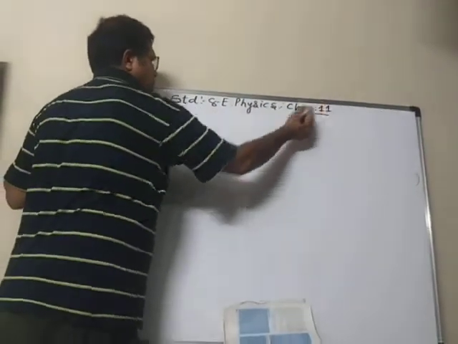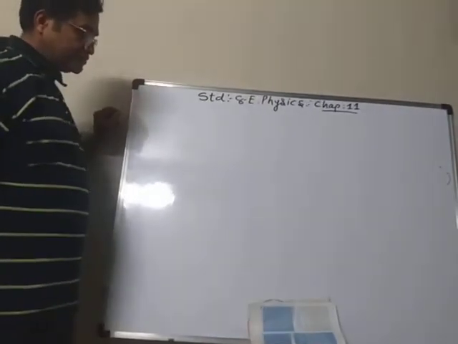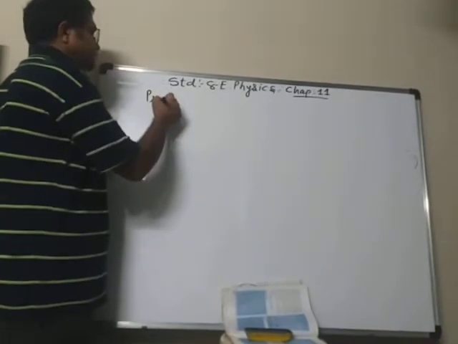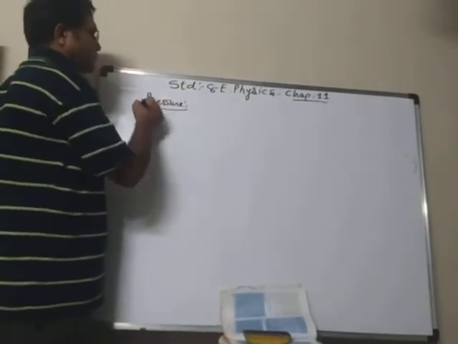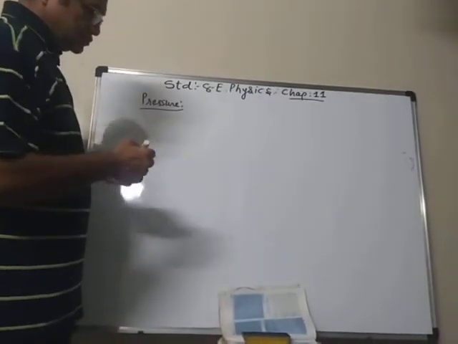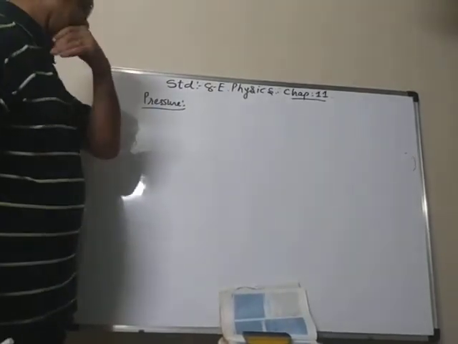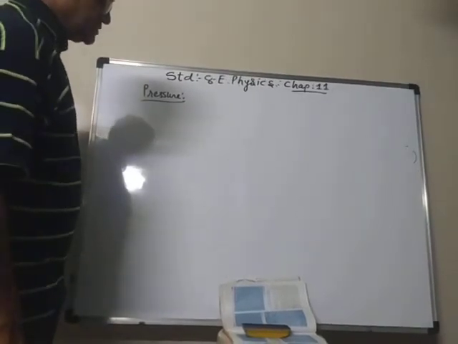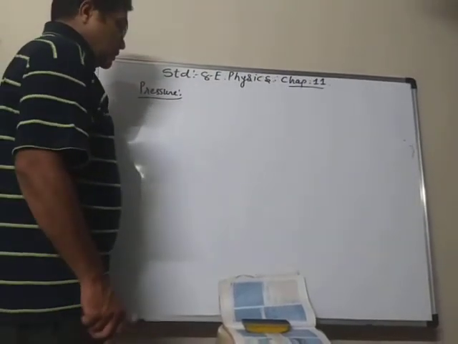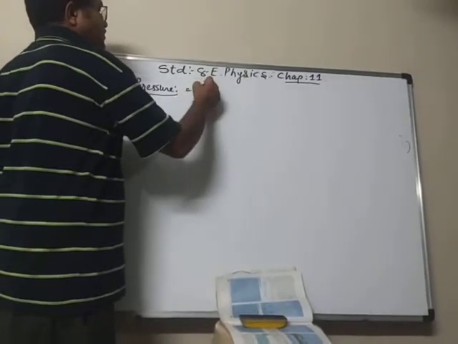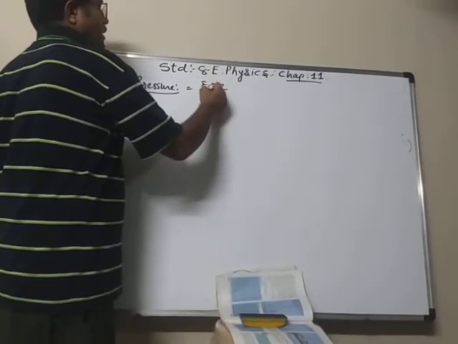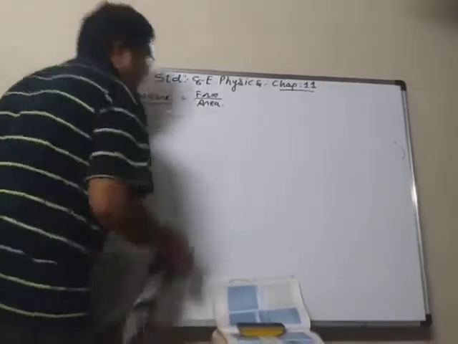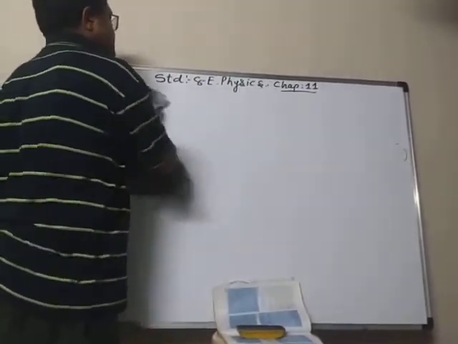Chapter 11, class 8 English medium physics. We were talking about pressure. Pressure is the force on unit area. We learned that pressure is equal to force upon area, so by this formula we can find the pressure.